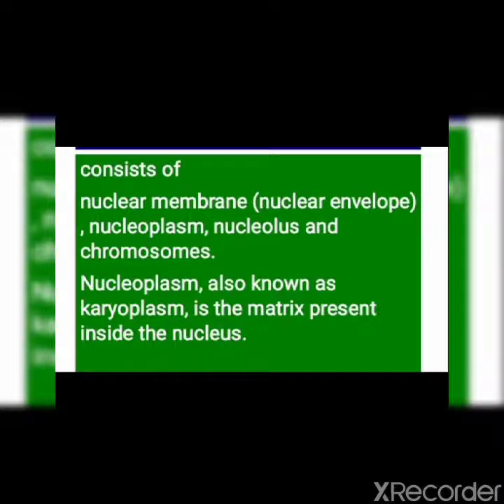There is a specialized structure also present within the nucleus which is known as nucleolus, and the structures where the genetic information is present are known as chromosomes. Nucleoplasm, also known as karyoplasm, is the matrix present inside the nucleus. As you know, cytoplasm is present between the nuclear membrane and cell membrane. But what about nucleoplasm? It is present inside the nuclear membrane.